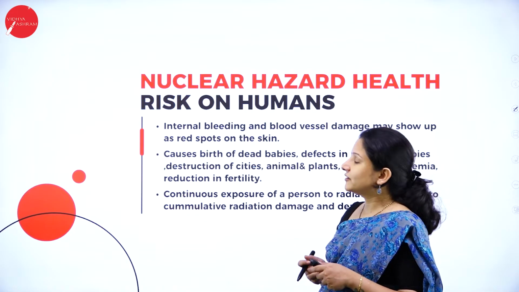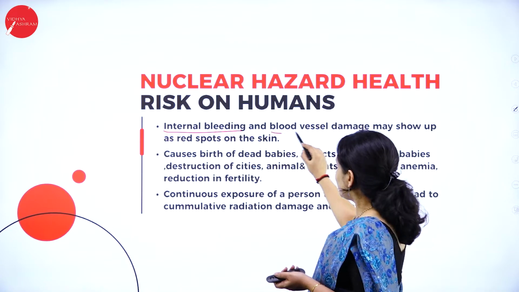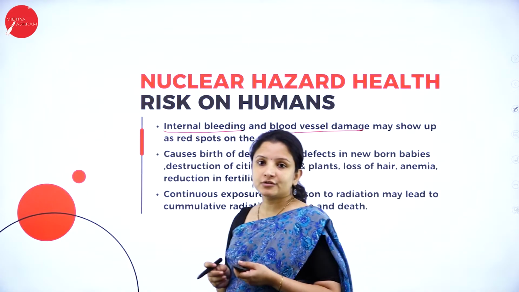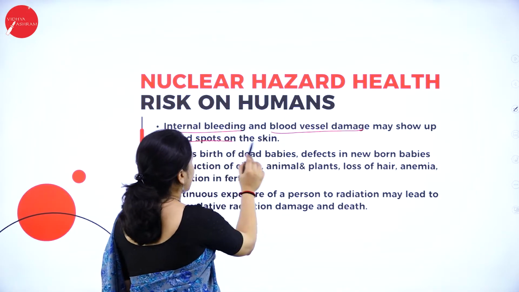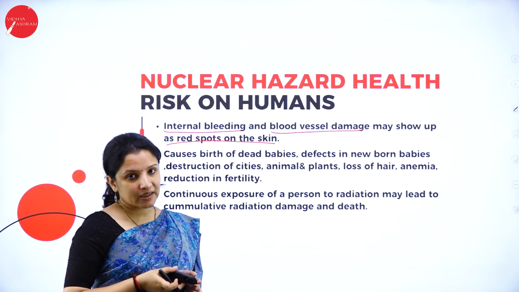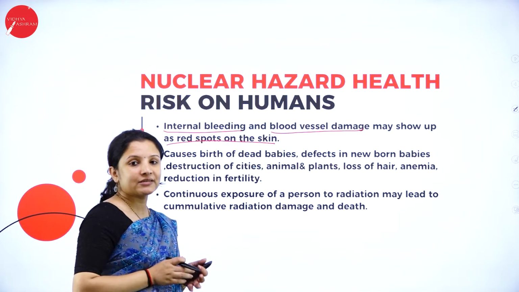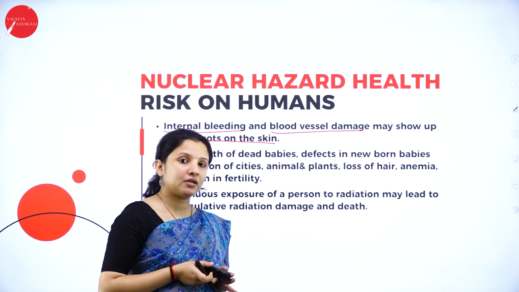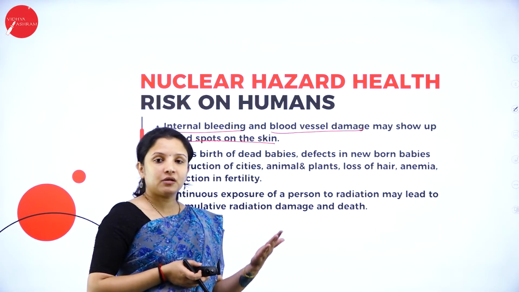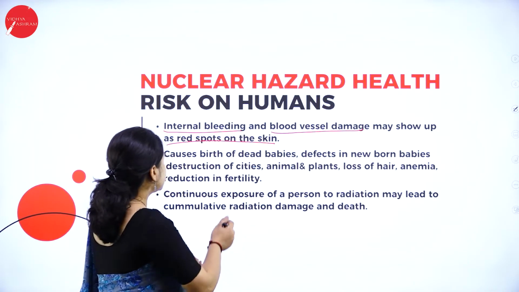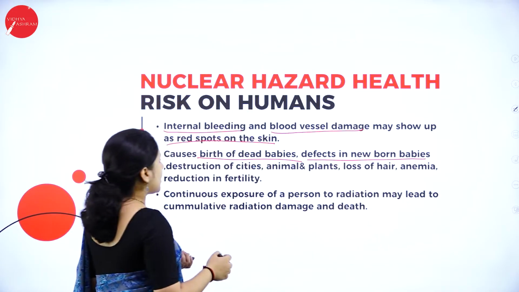So, these are the different hazards. Apart from that, internal bleeding can occur, blood vessels can get damaged, and red spots can start to appear on the skin, which means that the blood vessels of the person have been damaged. It also causes a lot of stillbirths. A stillbirth means the baby develops in the mother's womb, but the baby is dead and the mother gives birth to a dead baby. Defects in newborn babies can also occur.